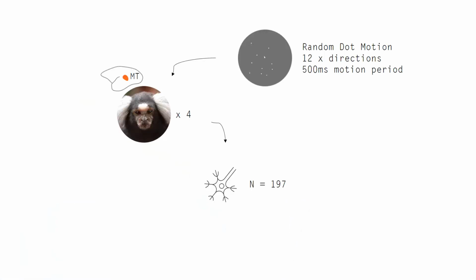If this is true, then we'd expect that if we take a population of bursting neurons, we get the best information about the stimulus by looking at the bursts alone. This provided an opportunity for my project to firstly investigate the presence of bursts in area MT neural data, and then their contributions to direction coding. We used a dataset of 197 MT neurons, spliced together from 4 anesthetized marmosets, recorded during the presentation of random dot motion stimuli over 12 directions.